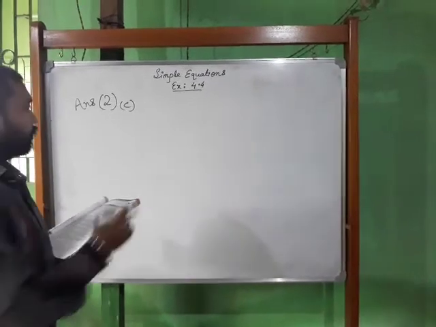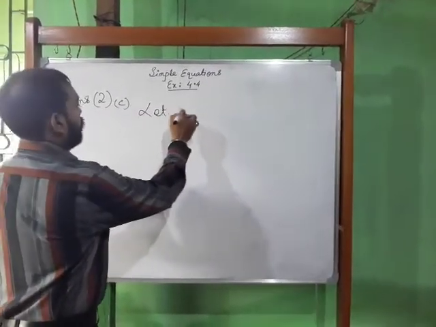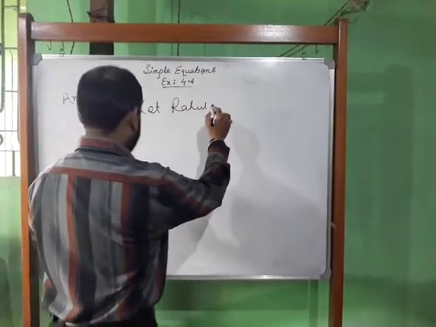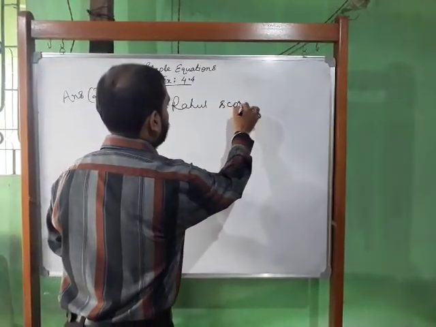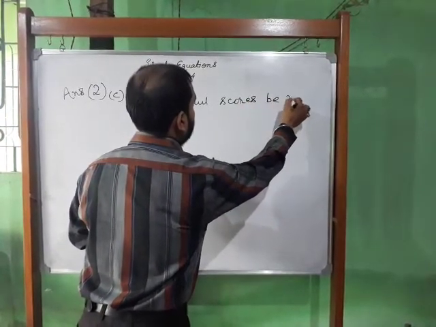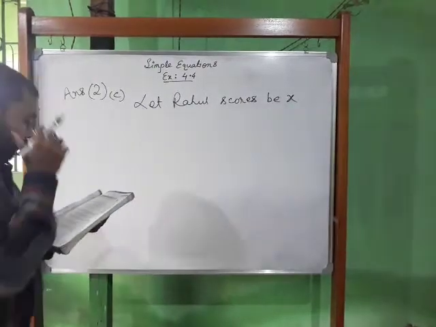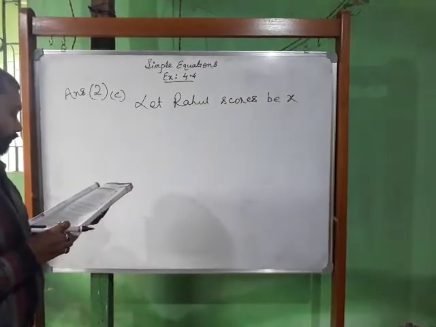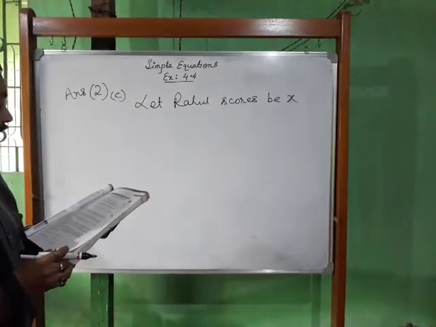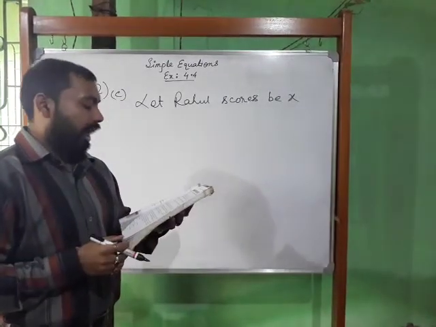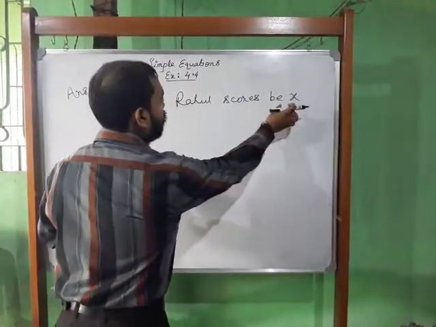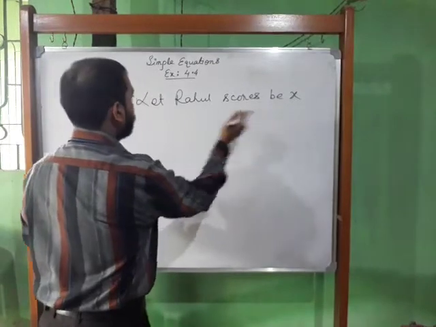So let Rahul's score be x. Because in the question it is given that Sachin scored twice as many runs as Rahul, that means Rahul is scoring x, so Sachin will be scoring 2x.